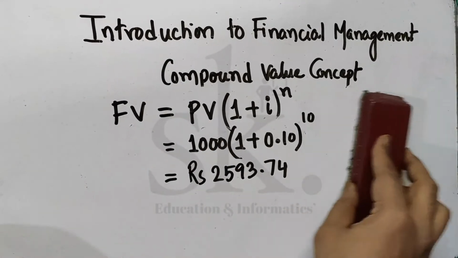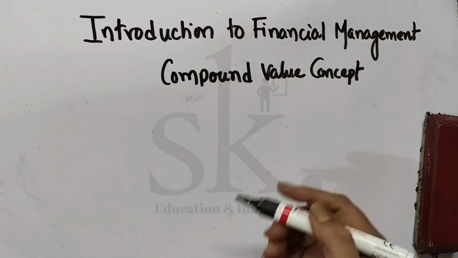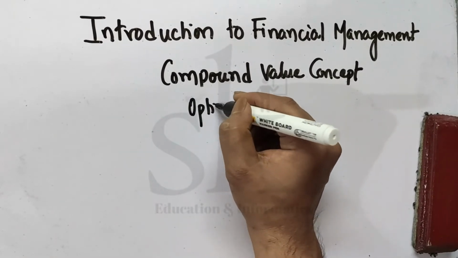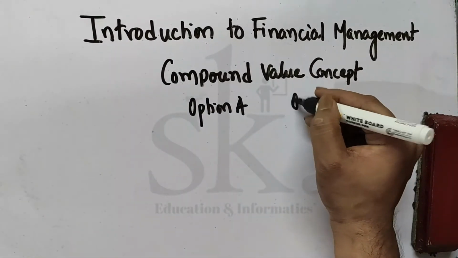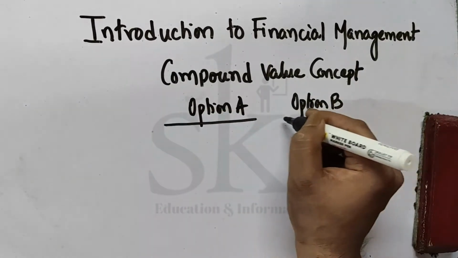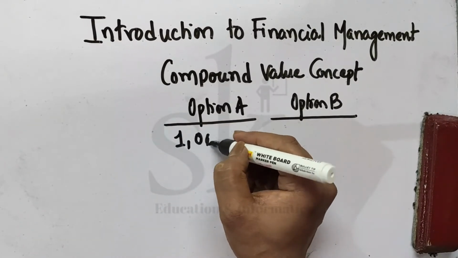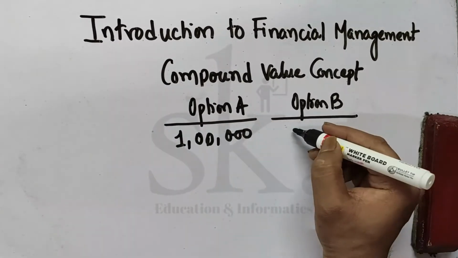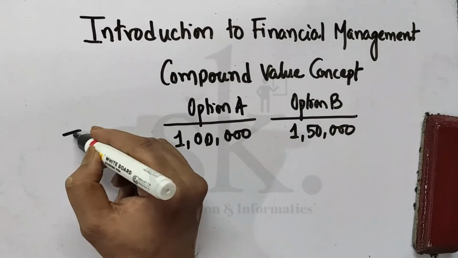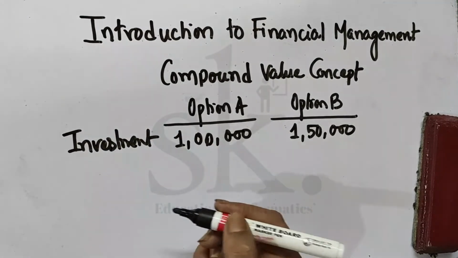Next, let's take another example. Say for example, there are two investment opportunities given. Option A, option B. So there are two options. You have been asked to invest, say 1 lakh here, and you have an option of investing 1,50,000 here. So this is the investment amount or the present value.